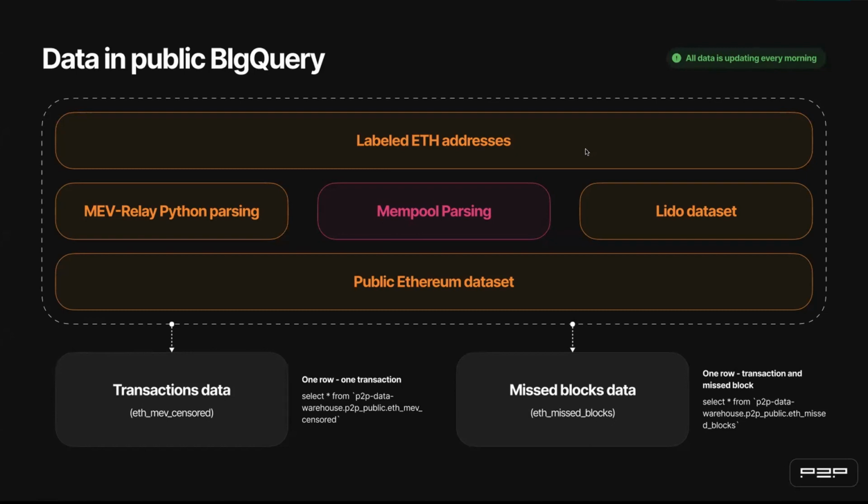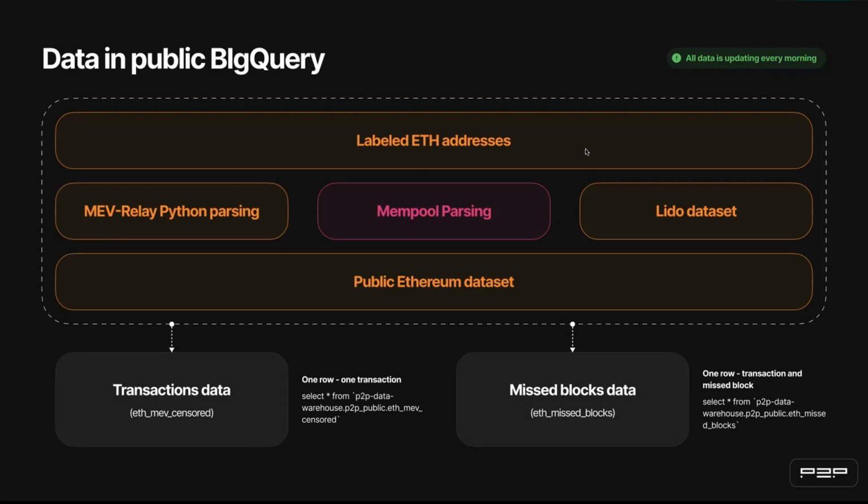For every transaction hash, we have the minimum time of its first entry in the mempool. Also, we use a public Ethereum dataset to extract info about transactions and blocks. We use relay data to mark blocks with every MEV relay. Also, of course, we know which relays are OFAC and non-OFAC compliant.